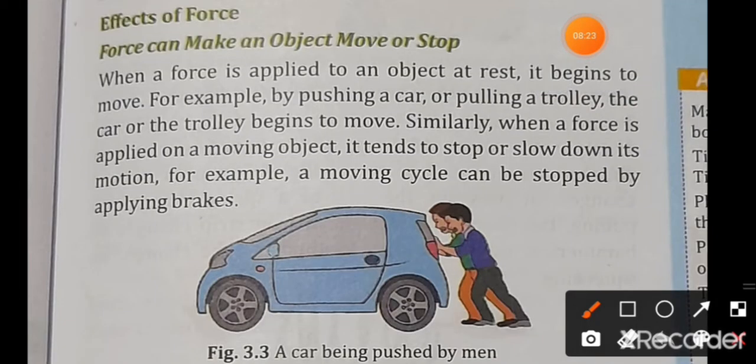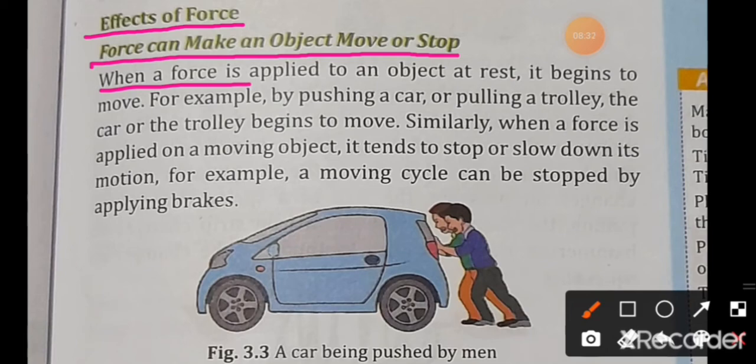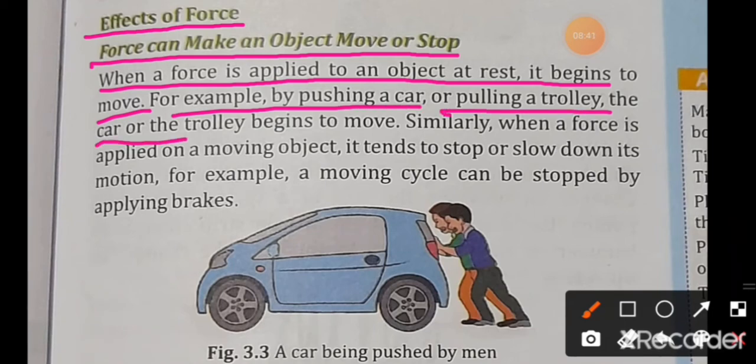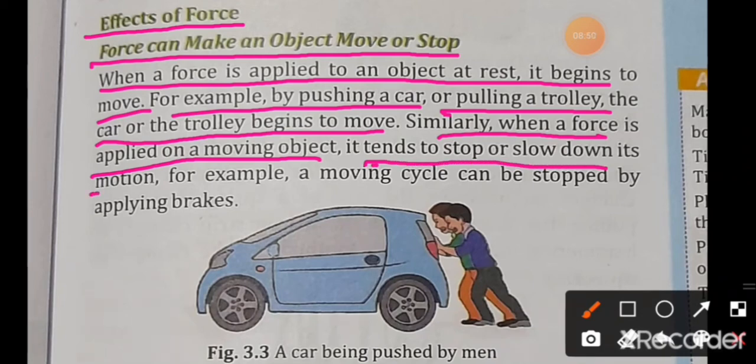Now let's learn about the effects of forces. Force can make an object move or stop. When a force is applied to an object at rest, it begins to move. For example, by pushing a car or pulling a trolley, the car or the trolley begins to move. Similarly, when a force is applied on a moving object, it tends to stop or slow down its motion. For example, a moving cycle can be stopped by applying brakes.